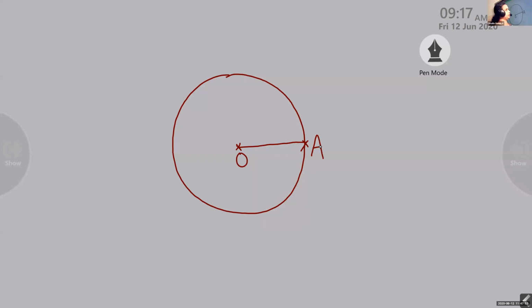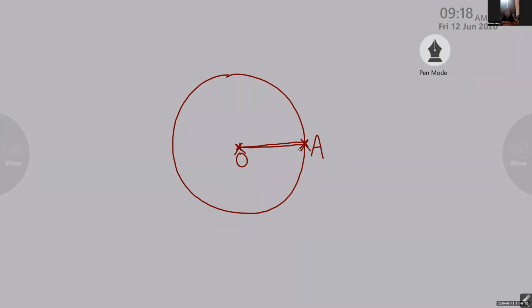Can you see the board? Delna, what is OA? O is the center, and OA is the line segment joining the center to the edge.